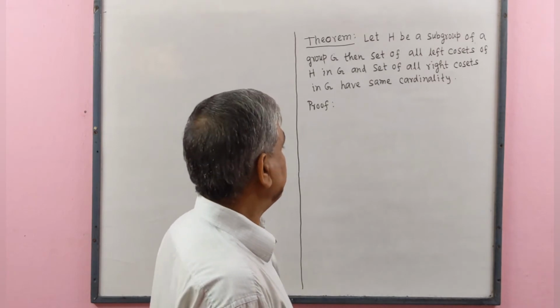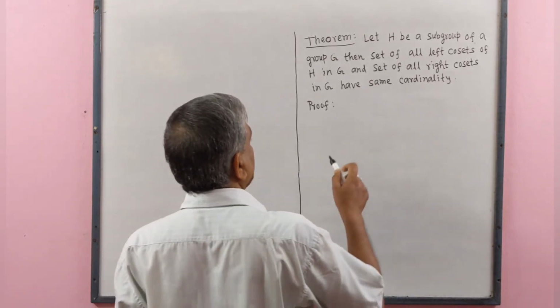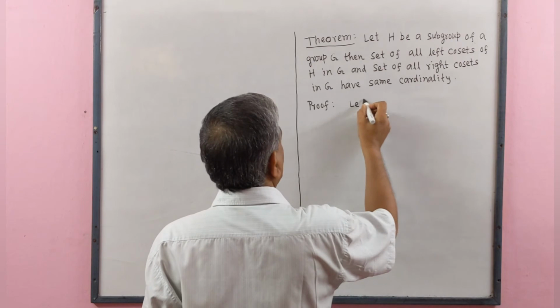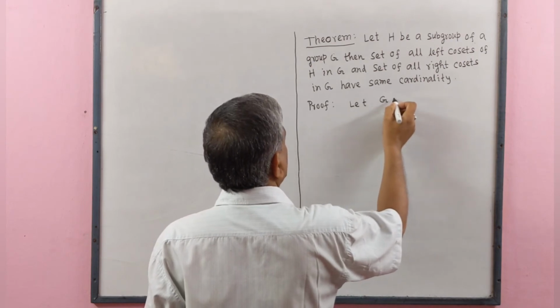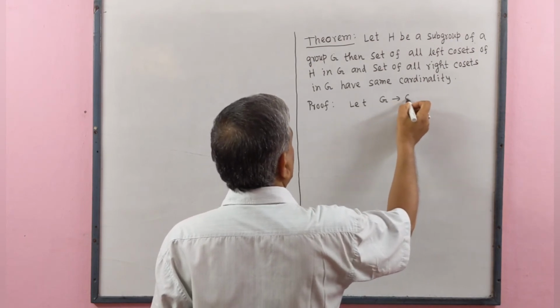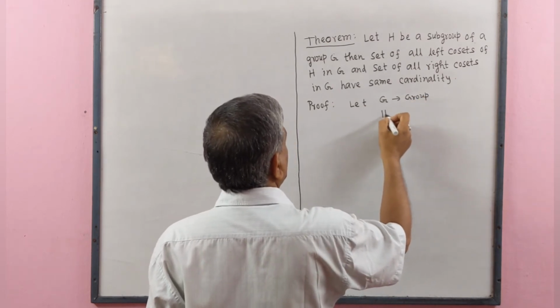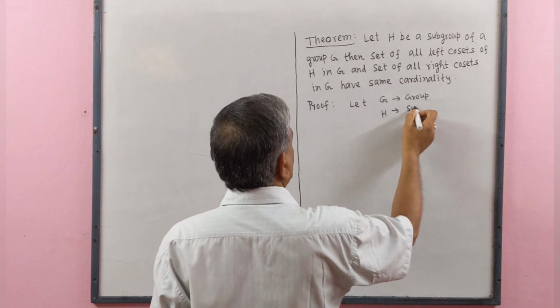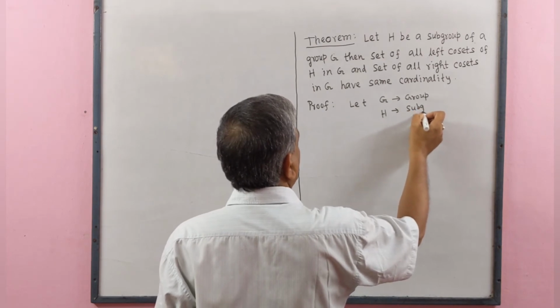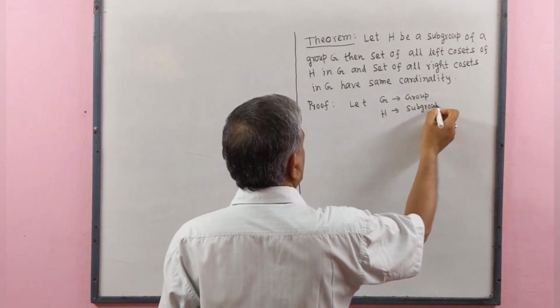Now we shall prove this. Proof. Let G be a group and H be a subgroup of G.